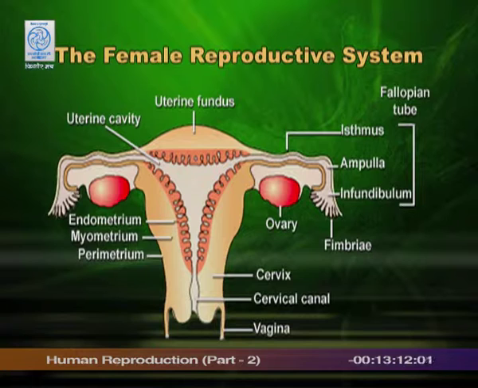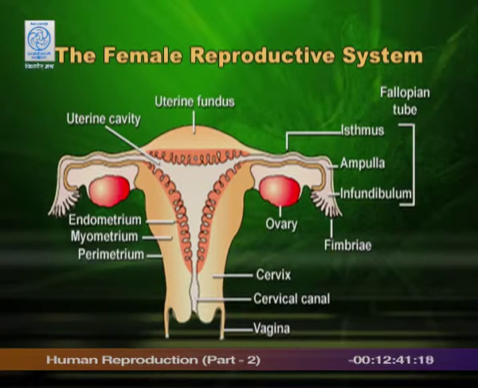Then there are two oviducts which go down towards the uterus in the abdominal cavity and end on the pear shaped uterus. In human beings we have one uterus, whereas in rats we have two bicornuate uterine horns. But the human female has one uterus and both oviducts end on this.